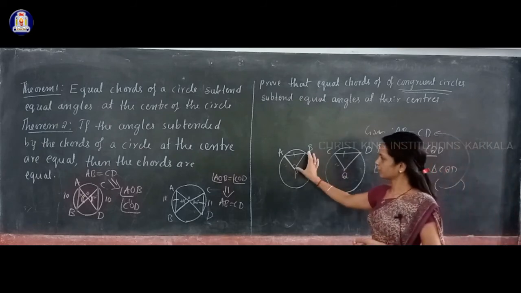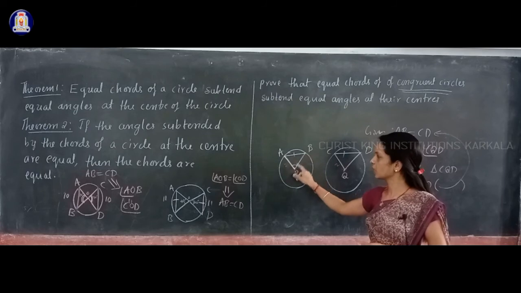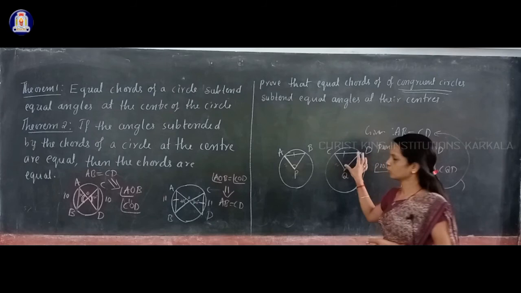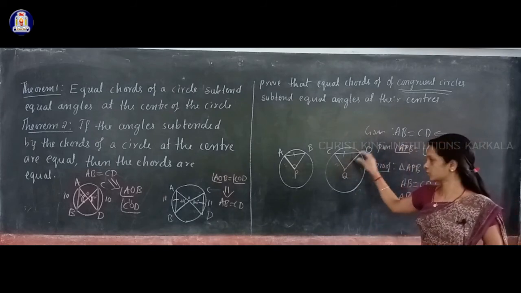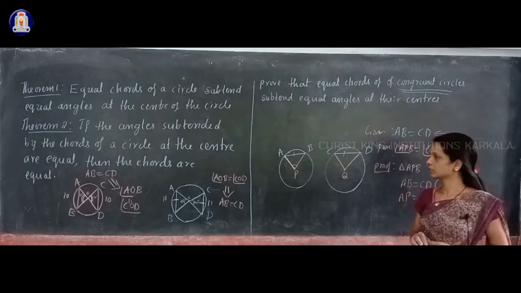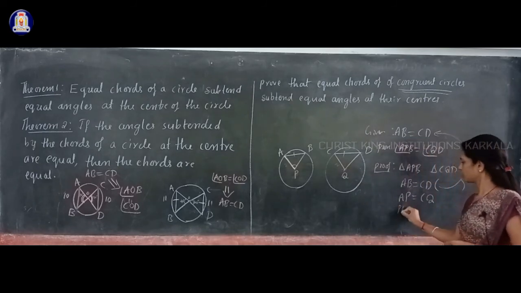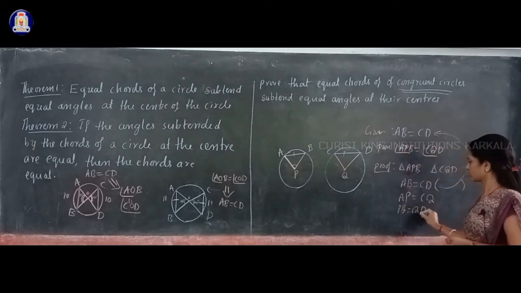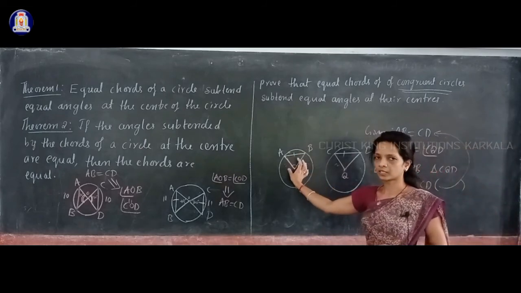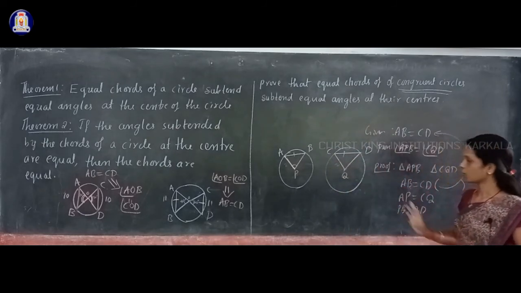And next, in the same way, PB is also a radius of this circle, because it is the line segment joining the center to a point on the circle. And QD is also a radius of the other circle, the line segment joining the center to a point on the circle. So with PB we can equate QD, so PB is equal to QD. So what we have done here is equate all three sides of this triangle with the corresponding three sides of the other triangle. So we used all three sides.